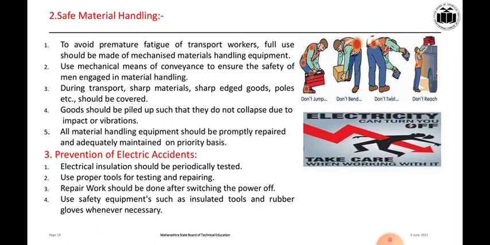The prevention of electric accidents. How can we prevent an electric accident? Electrical insulation should be periodically tested. It means that on every electrical wire there should be no bare wire, so that we can prevent accidents.